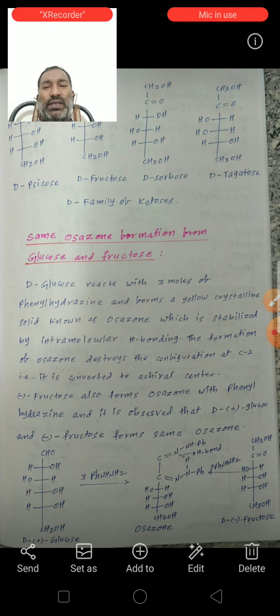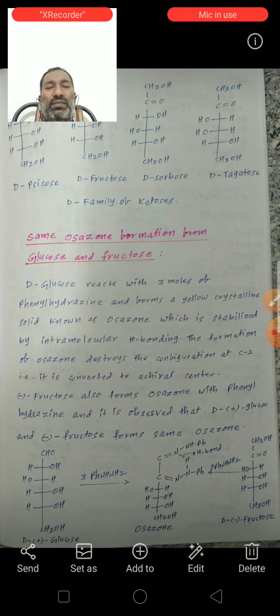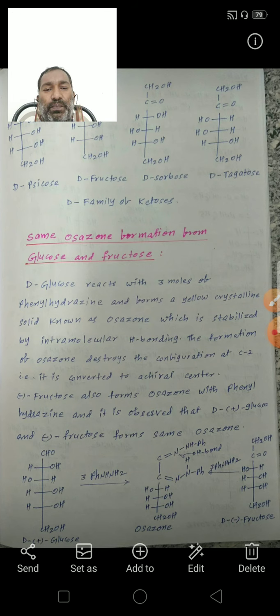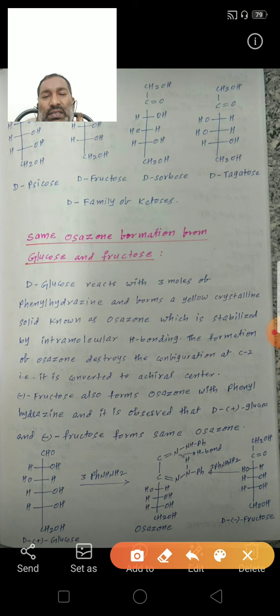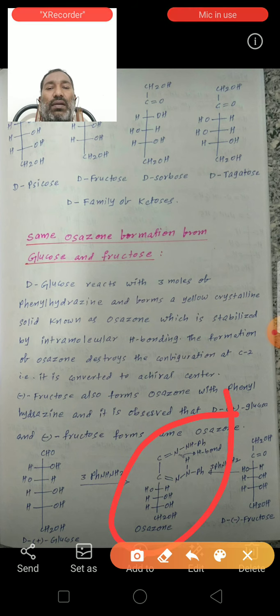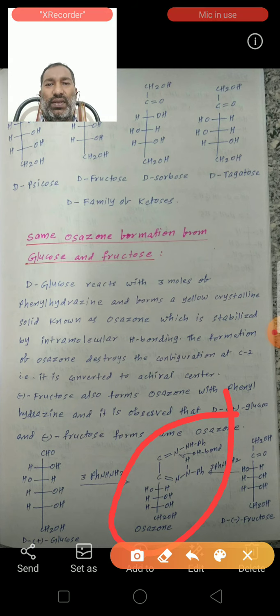Fructose also forms the same osazone with phenylhydrazine. So it is observed that D-glucose and D-minus fructose form the same osazone. This is the structure of the osazone. The osazone is stabilized by intramolecular hydrogen bonding between nitrogen and hydrogen. So this is very, very important.